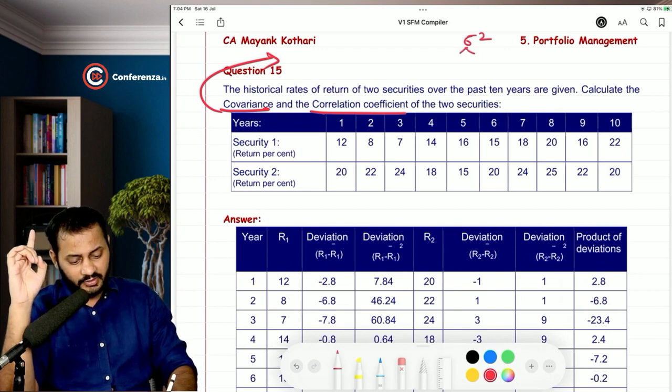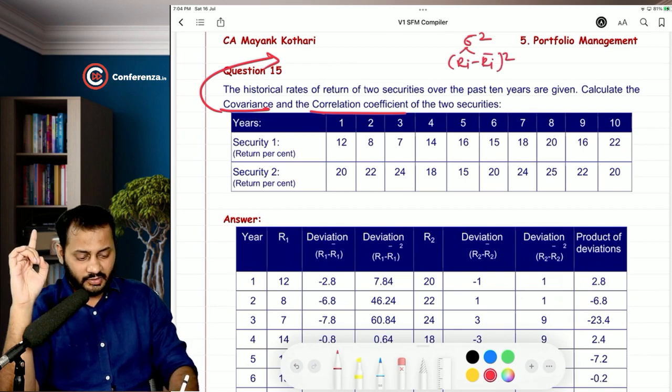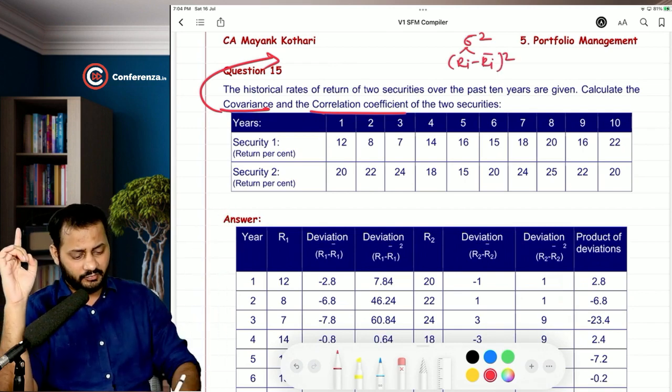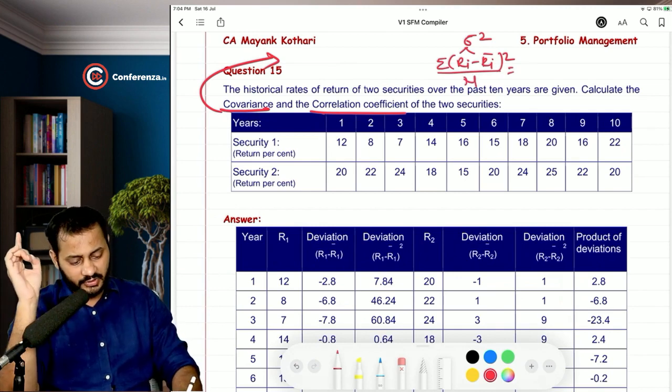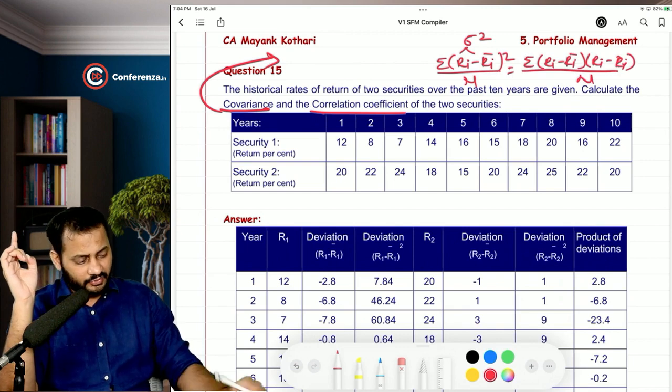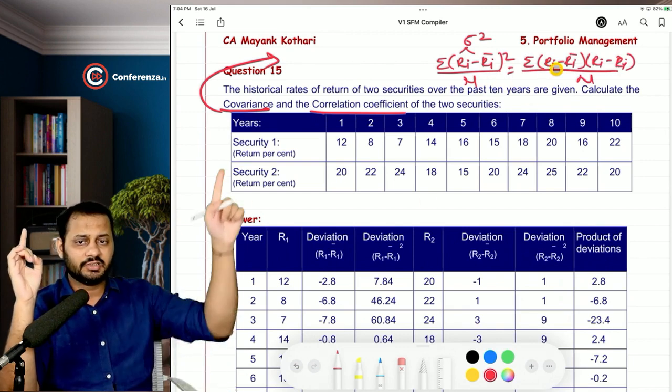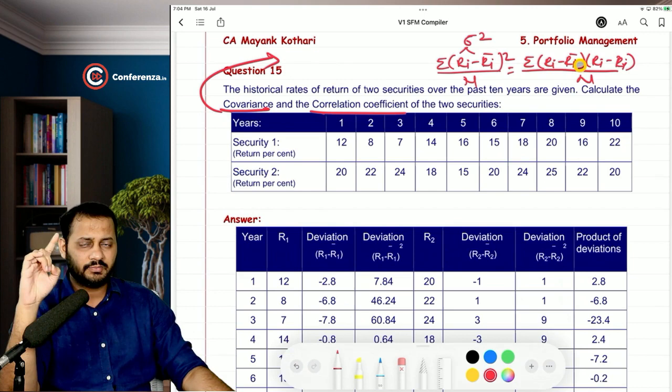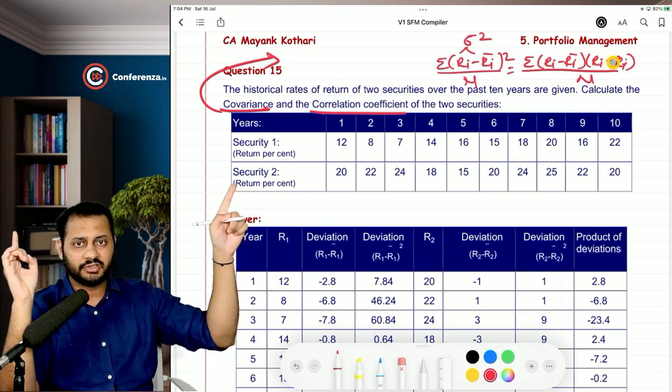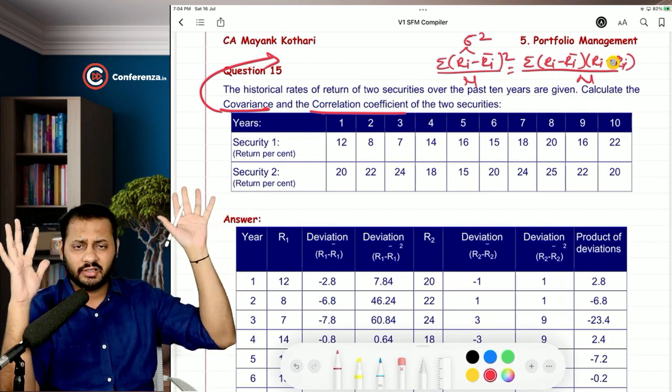Variance can be divided into this: Ri minus bar Ri square. And because there is no probability here, what are we going to do? Divided by n. So this square can be written like this: Ri minus bar Ri into Ri minus bar Ri divided by n. Now just replace i with the first security in the first Ri minus bar Ri, and in the second bracket replace the returns deviation of the second security. That's it. Your answer is there.